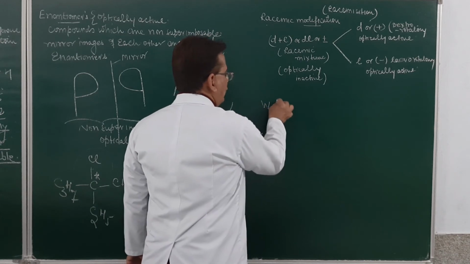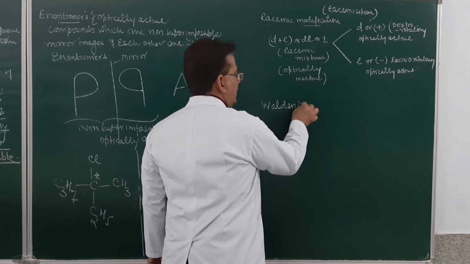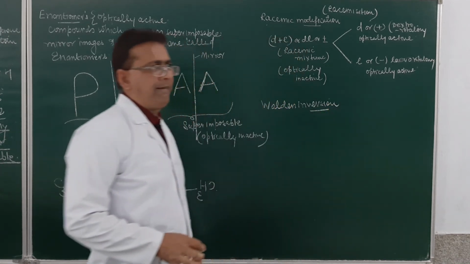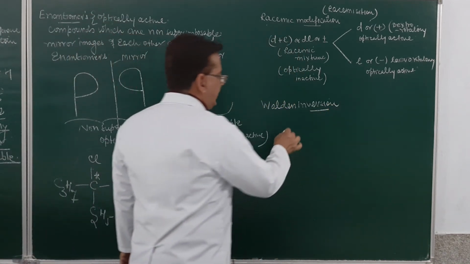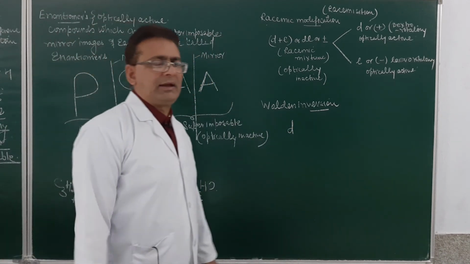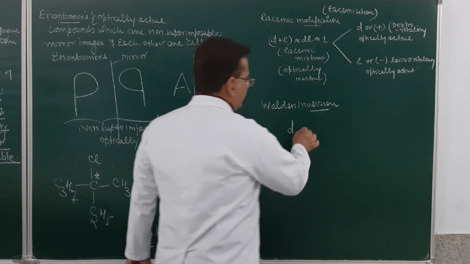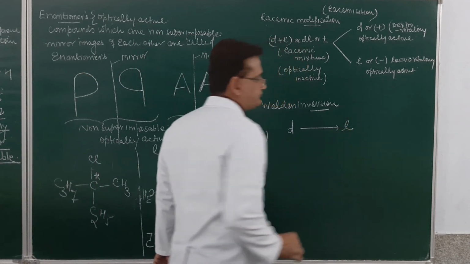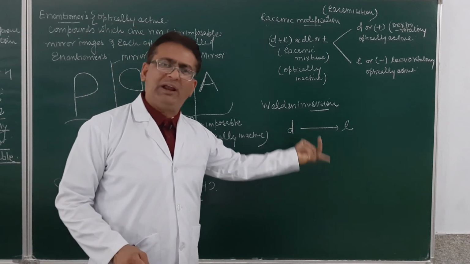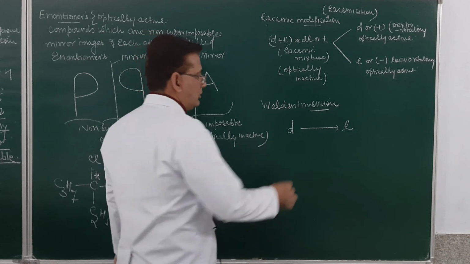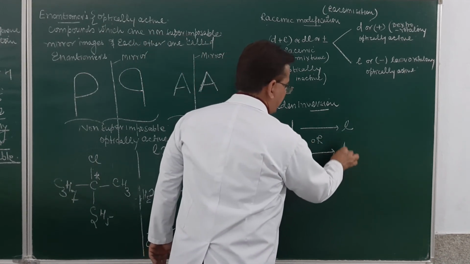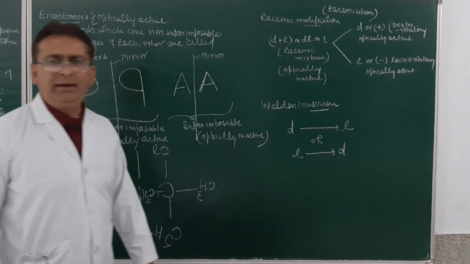This is Walden inversion. What do we mean by the Walden inversion? Suppose the substrate has D form, and when the attacking reagent attacks it, it converts into L form. So there is an inversion of configuration from right side rotation to left side rotation, or conversion of L form into D form. This is called Walden inversion.